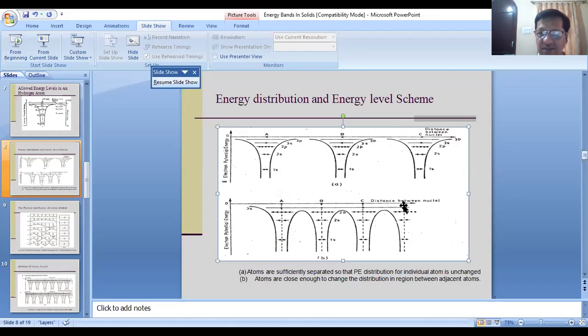Because no two electrons should have the same set of quantum numbers, to justify the Pauli exclusion principle, which should be followed, the 3s level splits, and the number of energy levels in the splitting is equal to the number of atoms present.